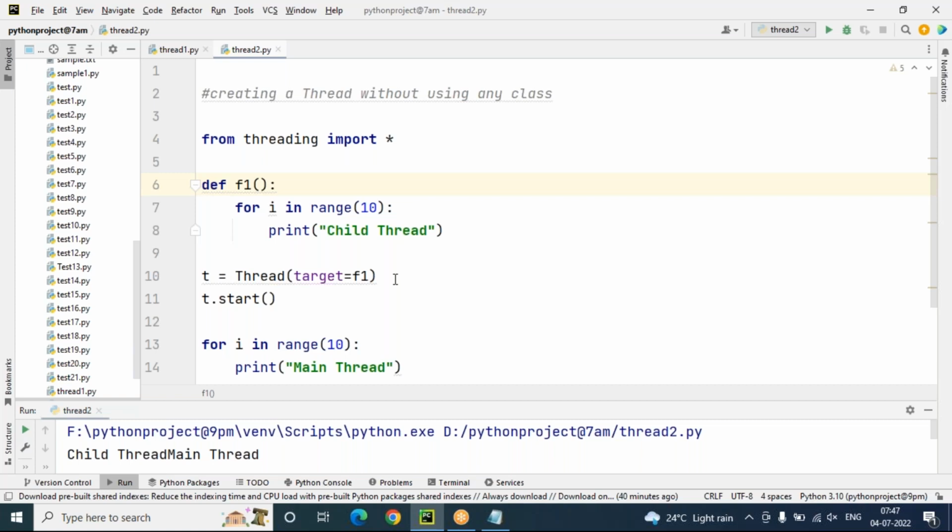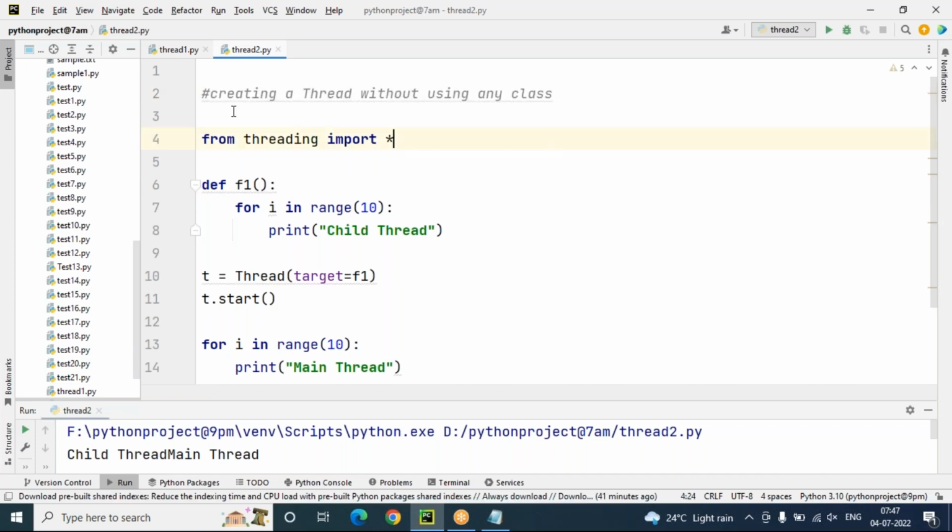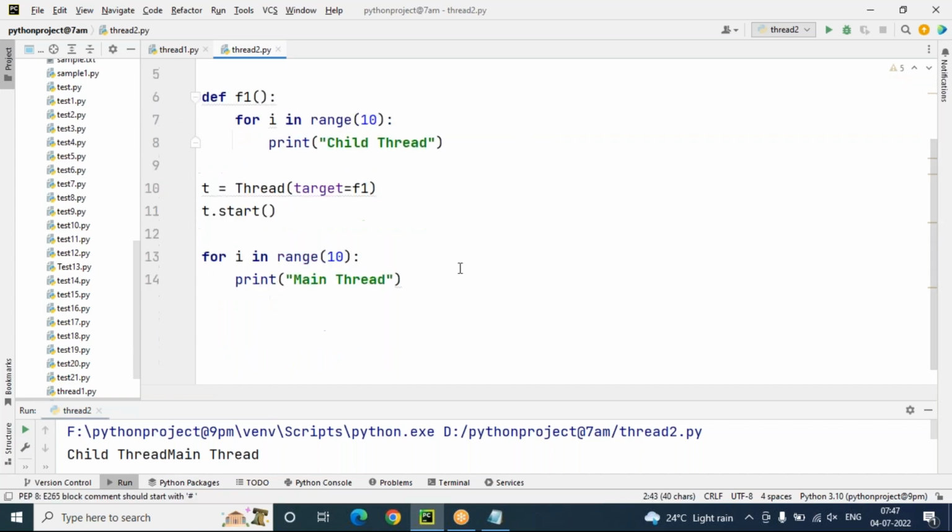So the output will be different from execution to execution, from run to run. That is the thing actually. But we can arrange the multi-threading program output properly by using some synchronization techniques. Okay, so this is creating a thread without using any class.